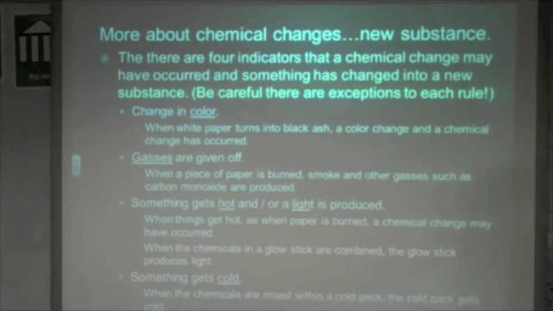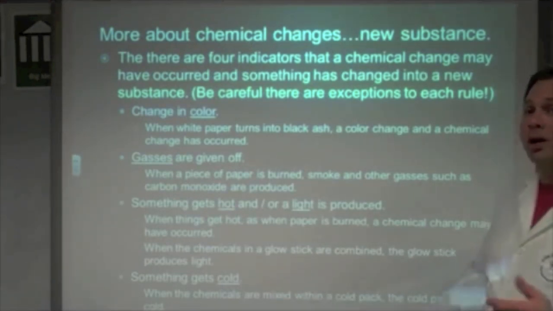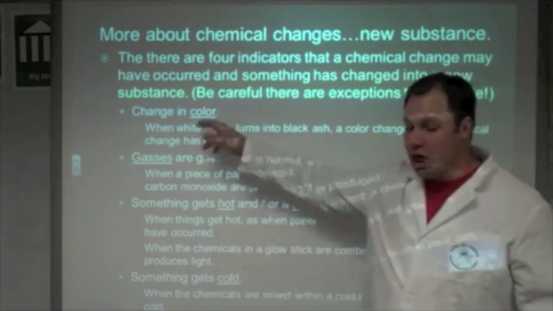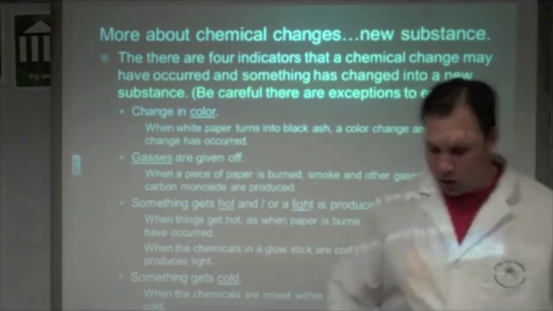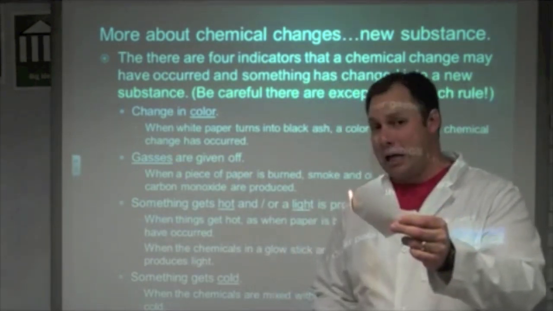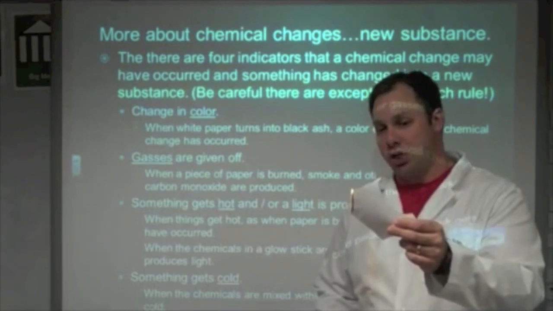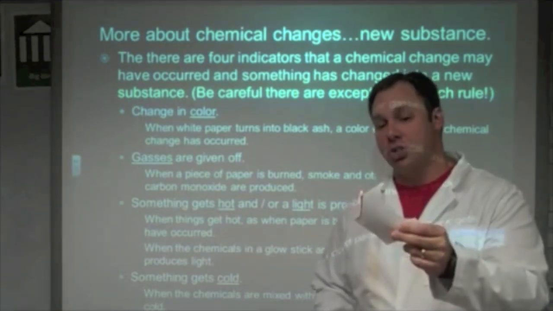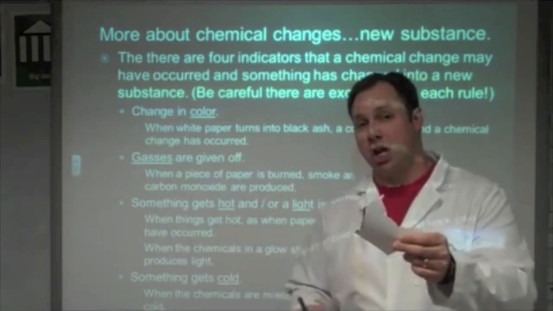Now, there are some indicators of a chemical change. How do I know a chemical change is occurring? First off, if I have a change in color. Okay, again, going back to the paper, I go from white paper to black. That's a color change. That is a good indicator that a chemical change has occurred. I've chemically changed the paper.